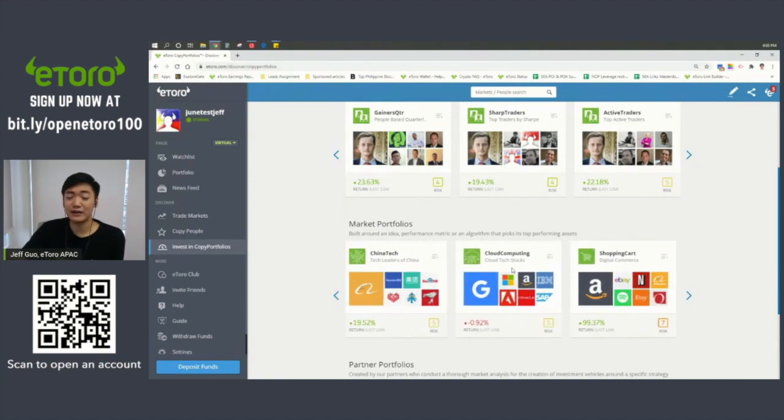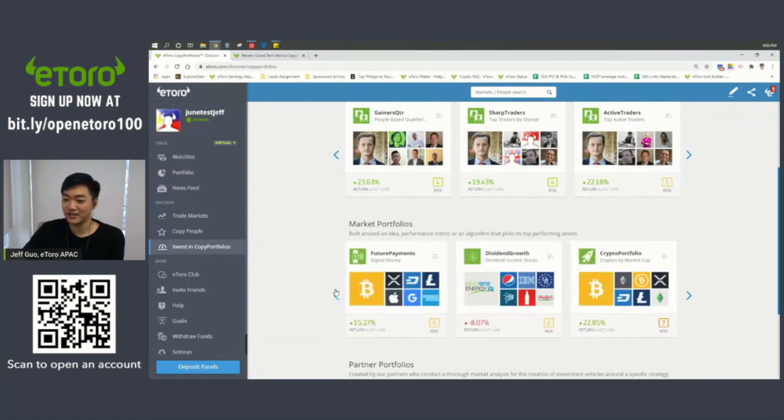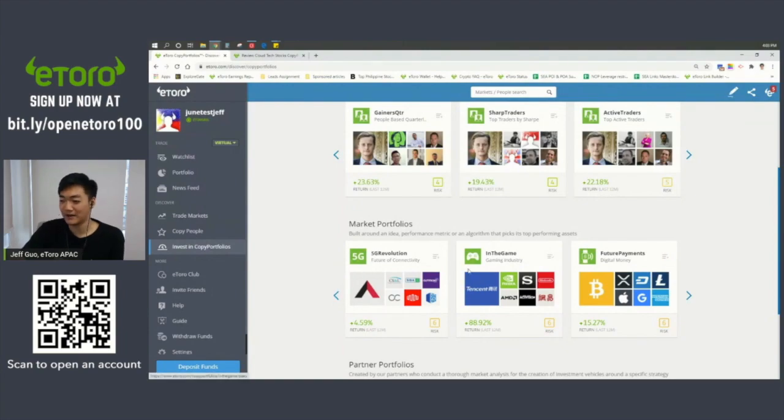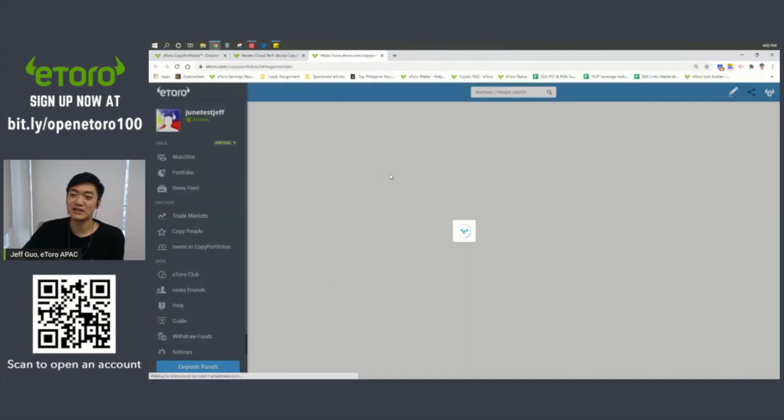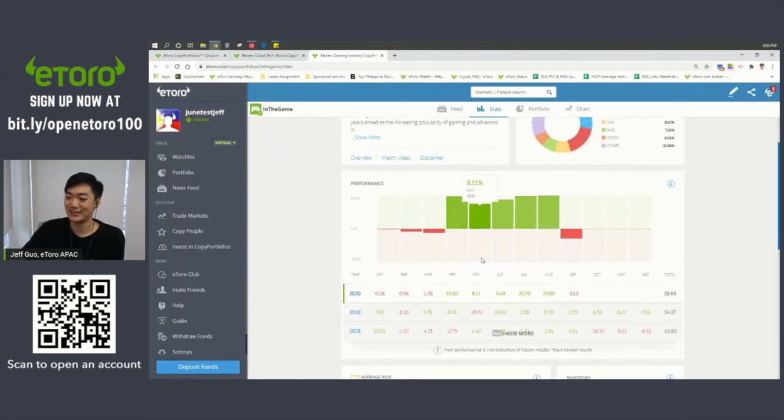Again, we have shopping cart there, cloud computing, right? So for example, with Google, Amazon, with Amazon Web Services, all of these clouds, if you believe in them, then yeah, here's diabetes medicine, CRISPR tech, so genome engineering, even food tech, right? One thing that I find very interesting, which I hope ibang tao rin, is, for example, in the game. So in the game, as you see from the title, it's mostly companies invested in the gaming industry. Hindi Pogo gaming, but like video games, right? So for example, ito yung performance niya so far. Again, same as the shopping cart, right?